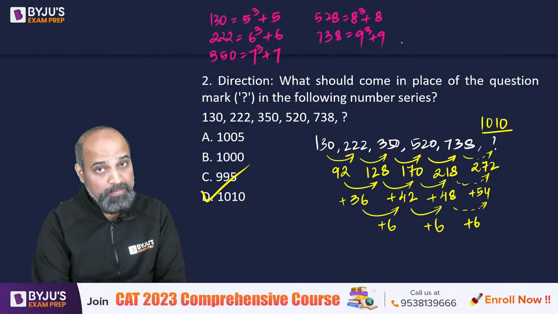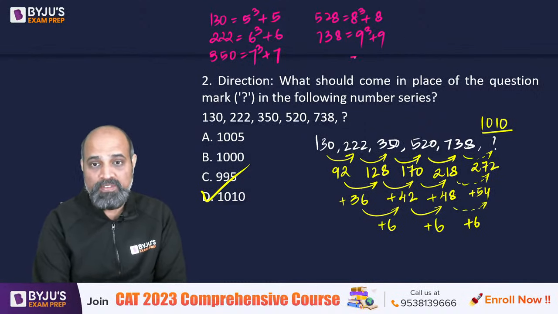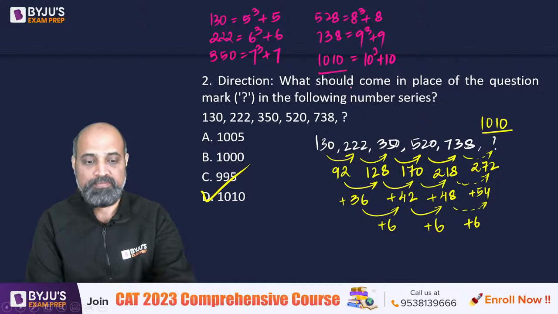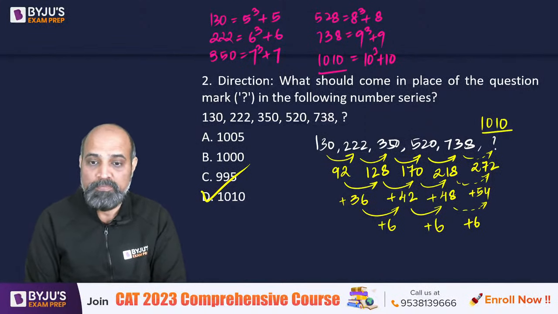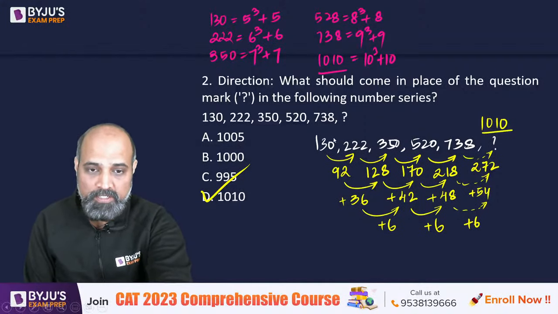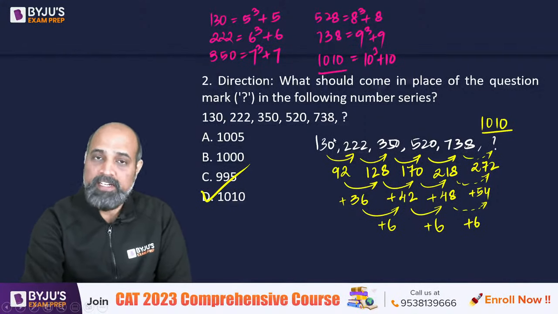Sorry, 729 plus 9. So the last one should be 10 cube plus 10, which will give us 1000 plus 10, which is 1010. So there are two different ways by which we could have solved this. Good, Pranjul. Right, Bhakti? Sahi. D is the answer.